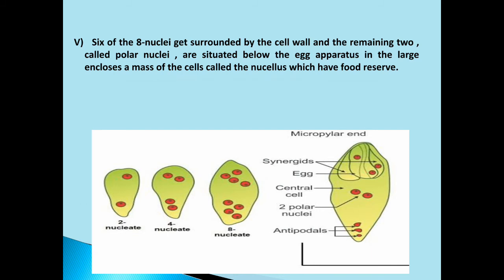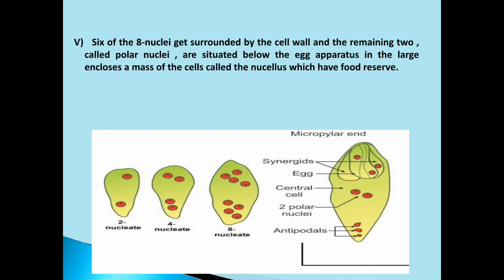So 6 of the nuclei get surrounded by the cell wall, and the remaining 2, called polar nuclei, are situated below the egg apparatus. So they are situated below the egg cell. The large embryo sac encloses a mass of cells called nucellus, which has food reserve.